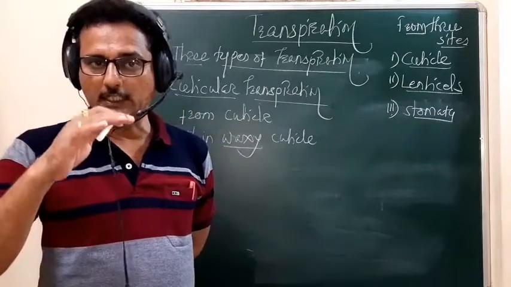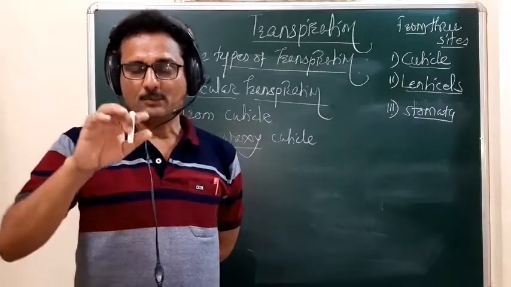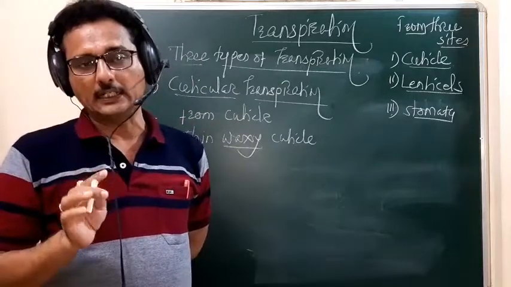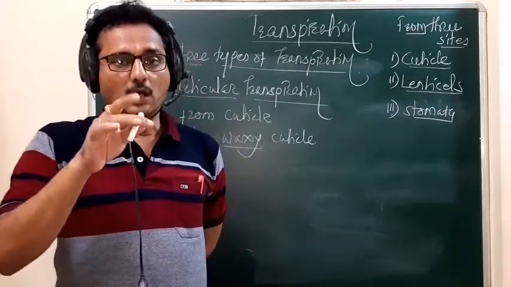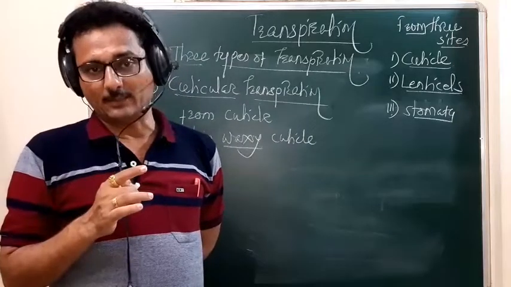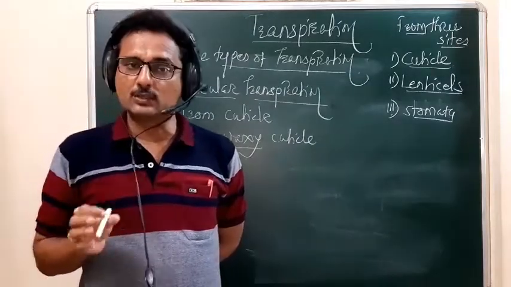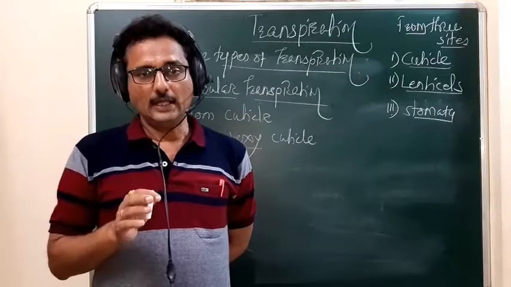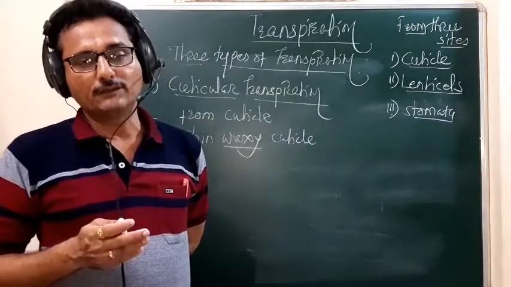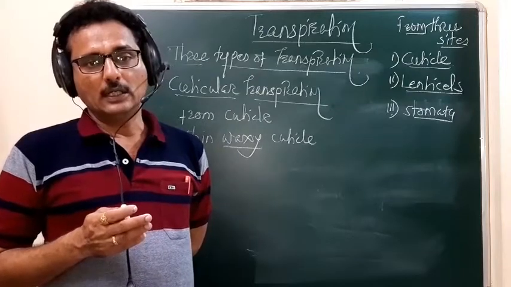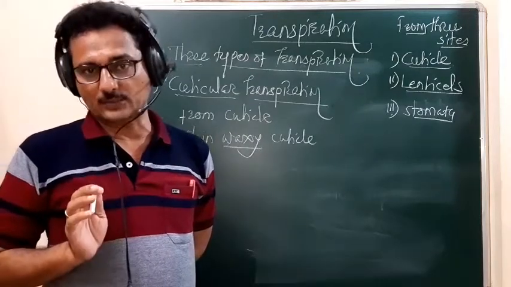So whatever the aerial portion of the plant body is there, means the stem, branches and leaf, over that entire aerial portion, just outside the epidermis, the thin waxy cuticle is deposited, and from that cuticle, when the water is removed in the form of water vapor, it is called cuticular transpiration.